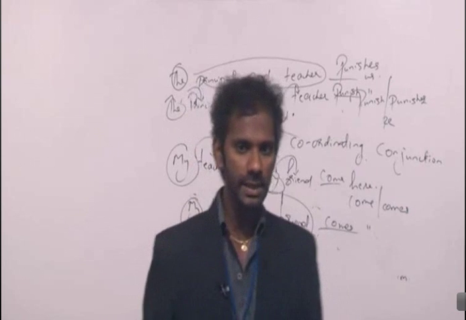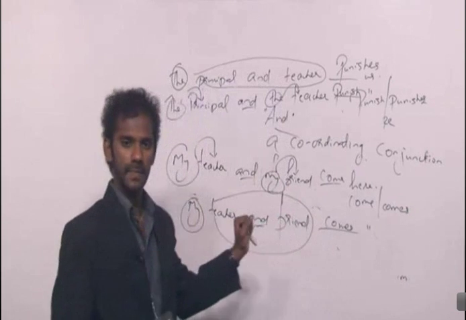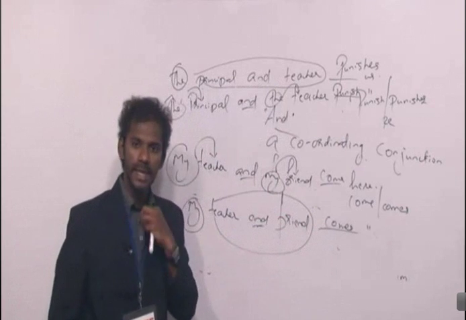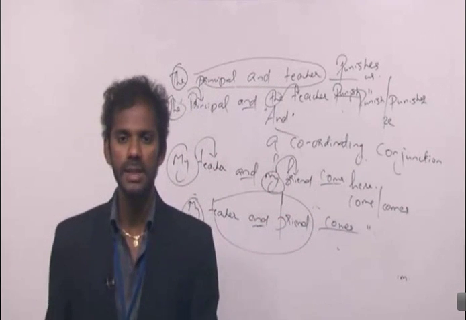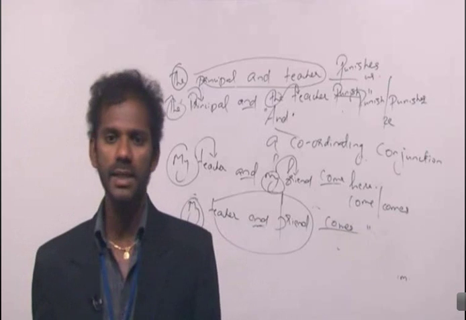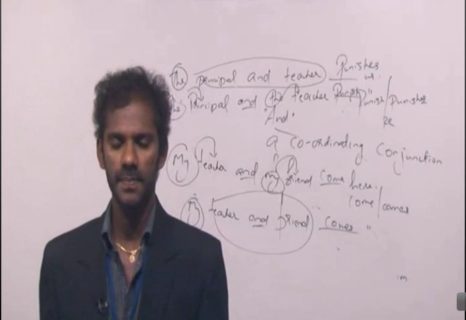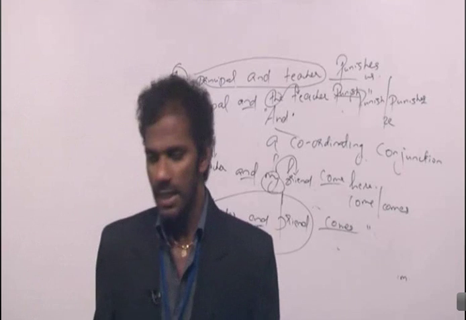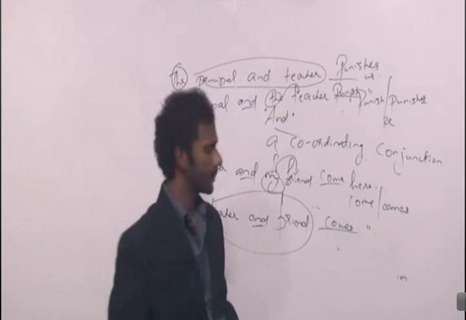Clear? So this is the rule regarding "and". So "and" can combine two similar entities or different entities. If two similar entities are getting combined, subject is taken as singular. And if two different entities are getting combined, subject is taken as plural. Got it? Fine. So this is a rule with "and". Right? Now with one more rule, this topic would be over.